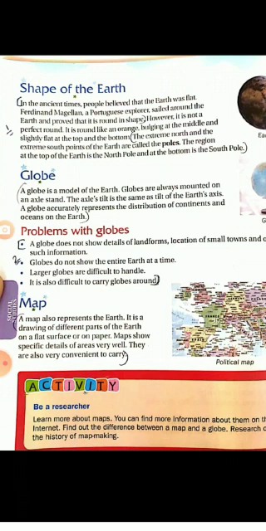So if you keep the orange on the table, it will stay. But if in place of an orange you have a ball and you place the ball on a table, it will roll down because it does not have a flat top and bottom. So the earth's shape is compared to an orange, which is bulging at the middle. Bulging means a little fatter, and slightly flat at the top and the bottom.